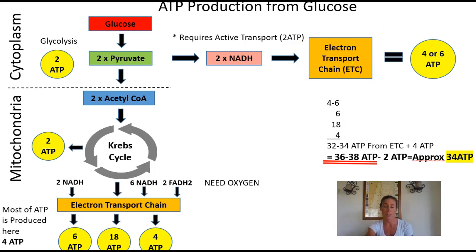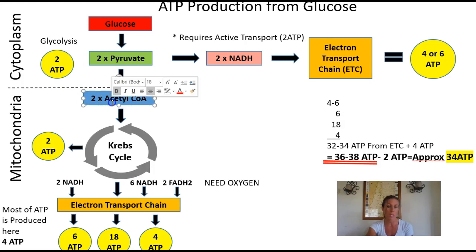That next step is going to be going through the electron transport chain. So the total outcome of that is going to be 4 to 6 ATP. Now remember that 4 to 6 is going to be because of the loss of 2 ATP there. So we'll keep that in mind. We got 4 to 6 here. We've got 2 ATP over here. So let's move ourselves straight down.